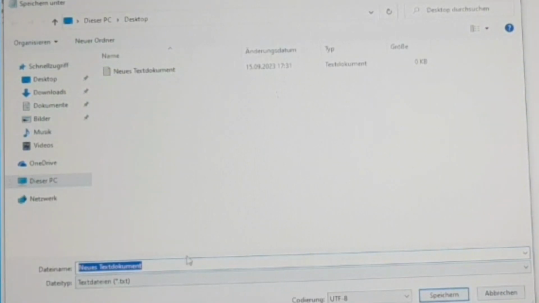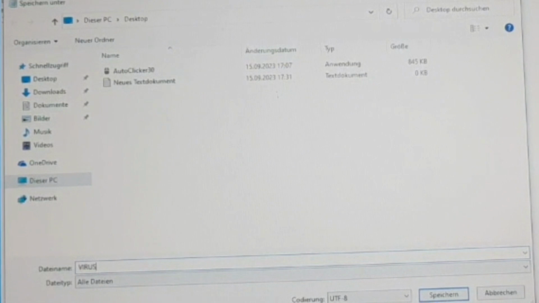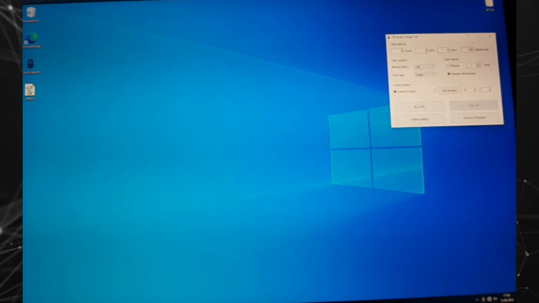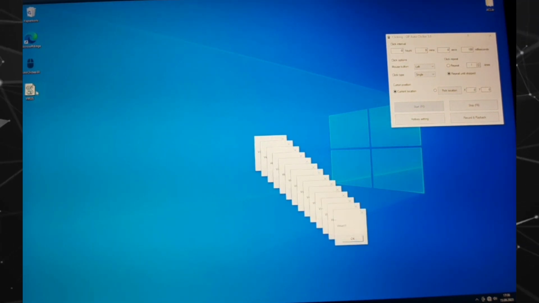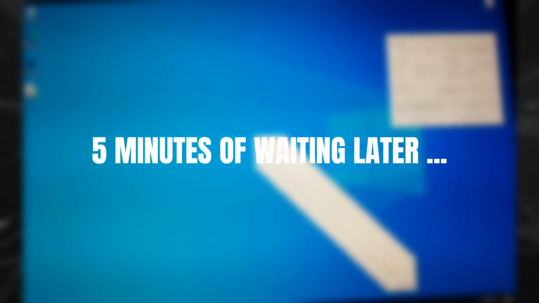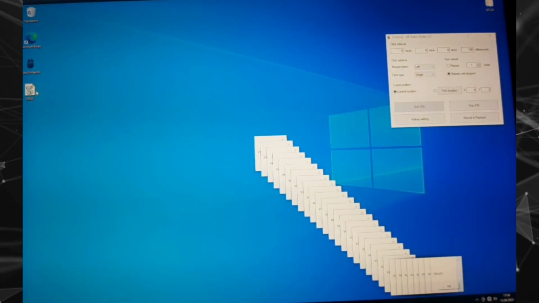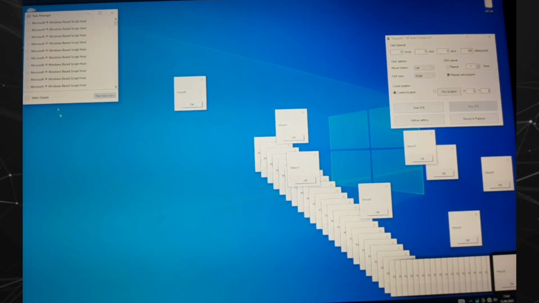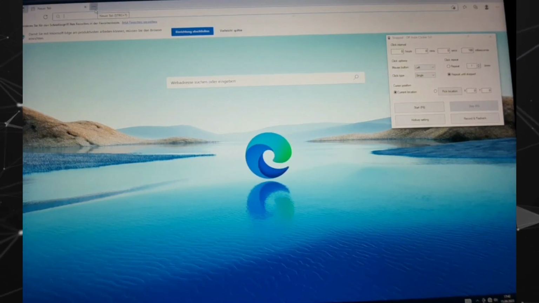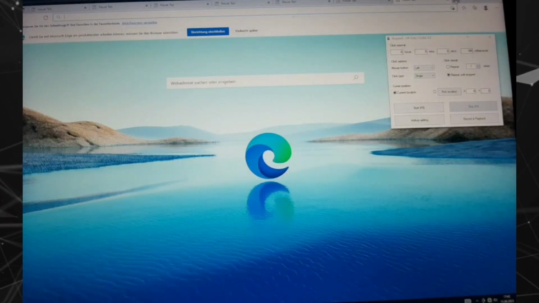The next thing I had to do was to save this text as a VBS file. After I created the file, I opened my AutoClicker to set it to the position to open the file. The window opening began, but the PC showed itself strong. I waited over 5 minutes, but nothing happened. I decided to open the task manager and look at how many windows the PC survived. There were so many.